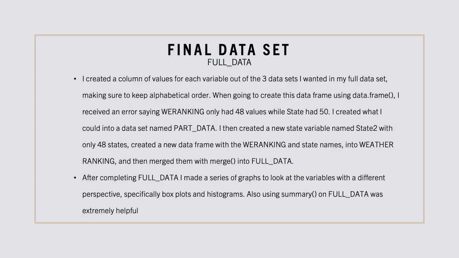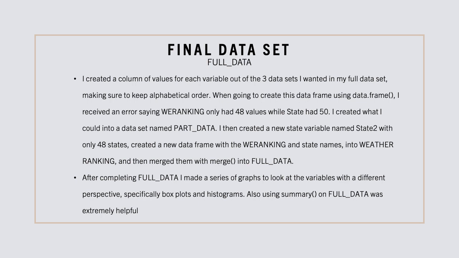Once I had all the variables that I needed extracted into different data sets, I was finally able to create my full data frame. I created a column of values for each variable out of the 3 data sets I wanted in my full data set, making sure to keep the states in alphabetical order. When going to create this data frame using the data.frame function, I received an error saying weather ranking only had 48 values, while state had 50.